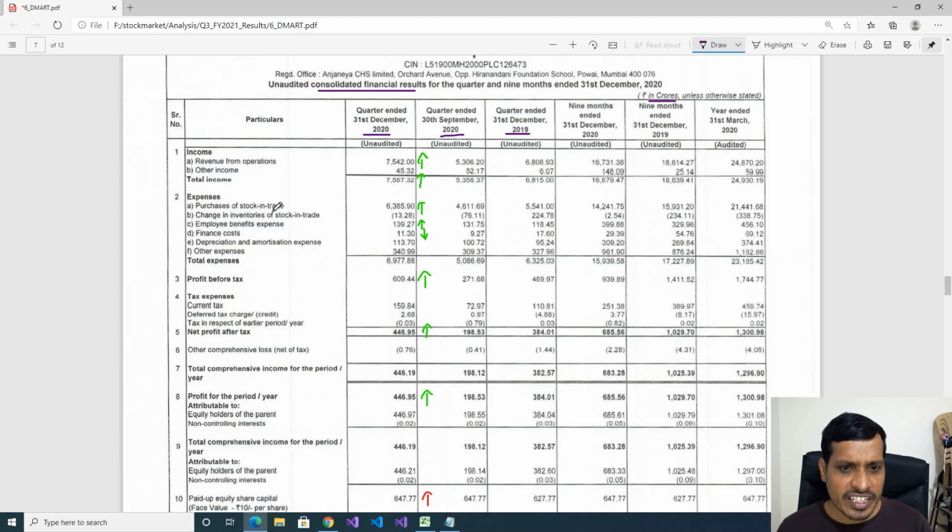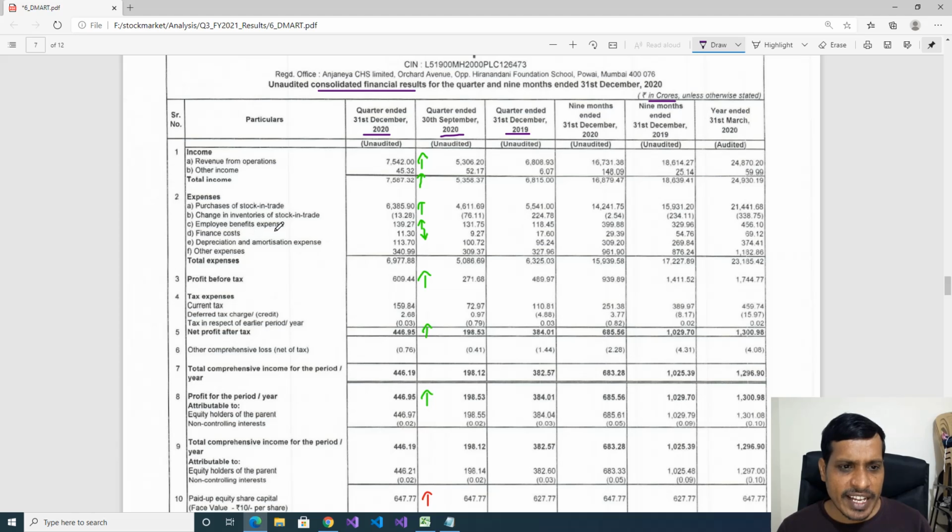Purchase of stock in trade. In 2019, 5,541. In 2020, 6,385 crores. That means nearly 800 crores was increased. Now if you want to know the reason, here revenue was increased from 6,800 crores to 7,542 crores. So here revenue was increased, that means their sales was increased. Due to that, purchase of stock in trade also increased. Let us see change in inventories of stock in trade. Previous year 224 crores, this year 13 crores credited.